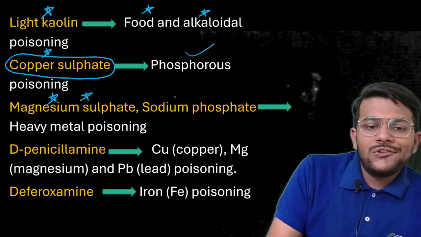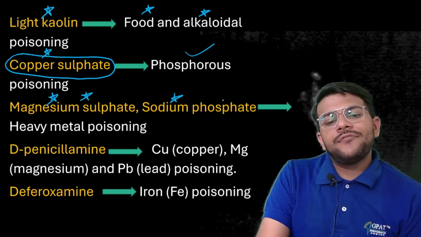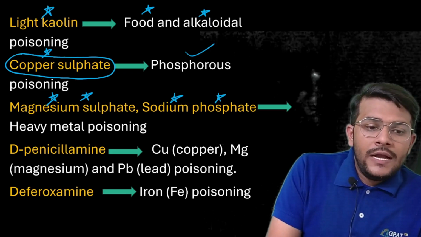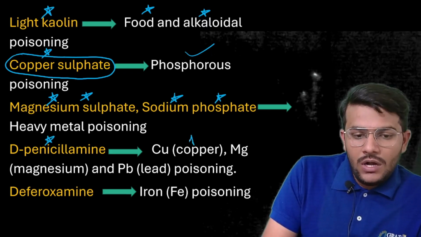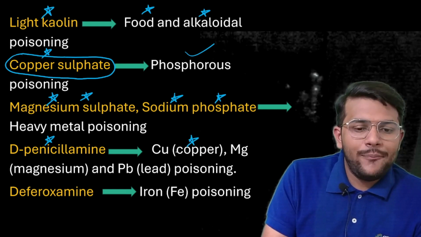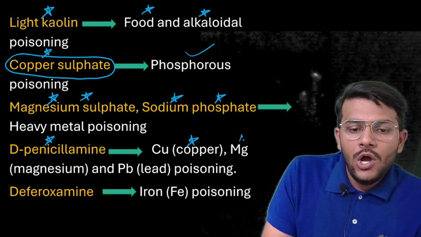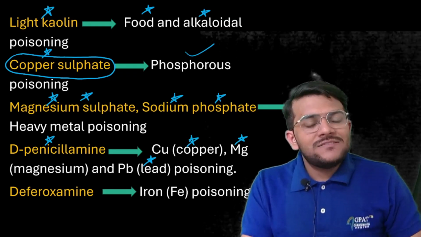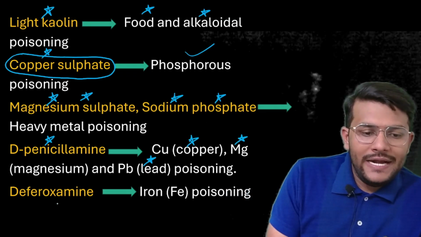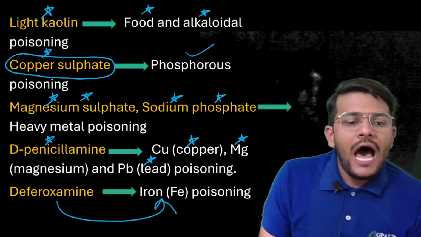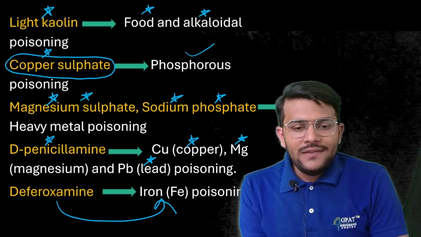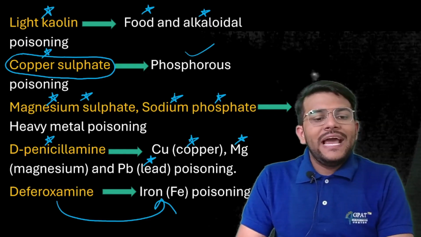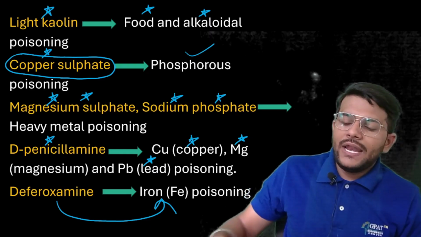Magnesium sulfate and sodium phosphate are used in heavy metal poisoning. D-penicillamine is used in copper poisoning, mercury poisoning and lead poisoning. Desferrioxamine is used in iron poisoning. D-penicillamine is used in copper poisoning, mercury poisoning, lead poisoning. Desferrioxamine is used in iron poisoning.